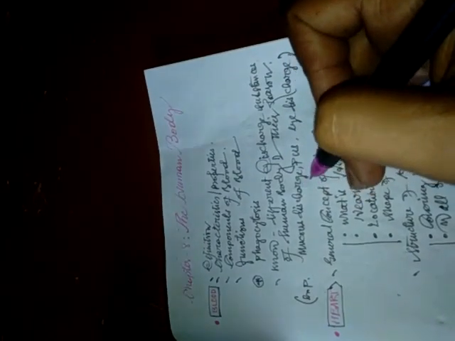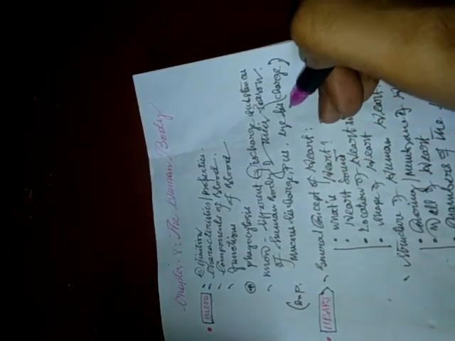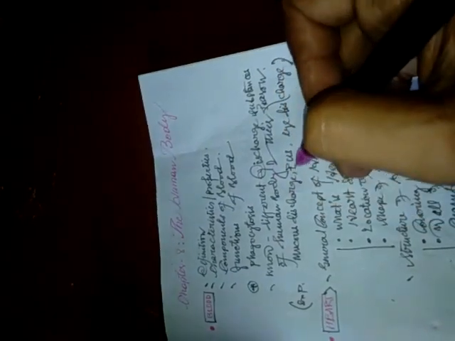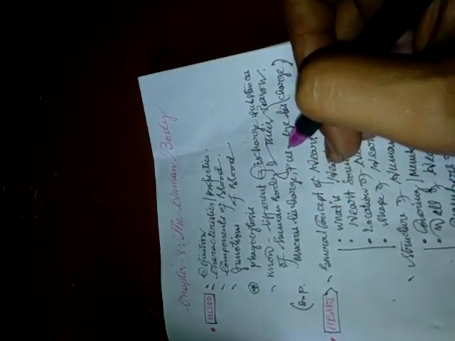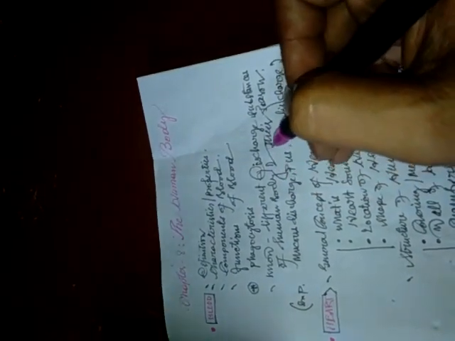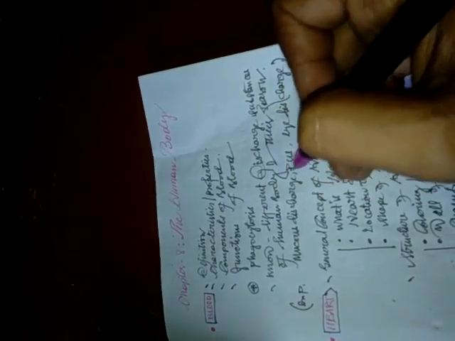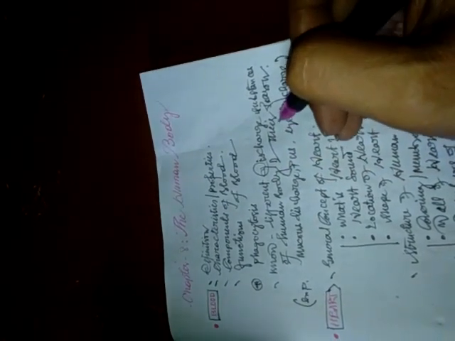For example, mucous discharge, pus, eye discharge. So these are the discharges. Here we will just learn the names of these types of discharges and their reasons.